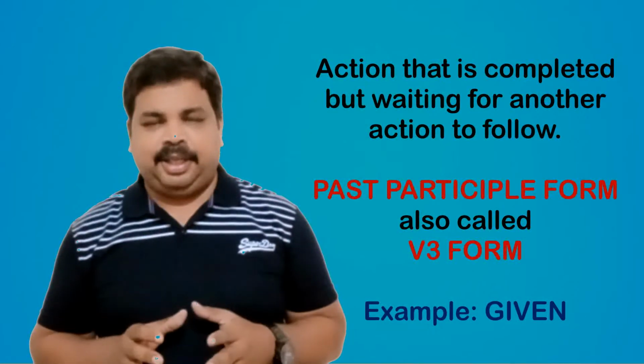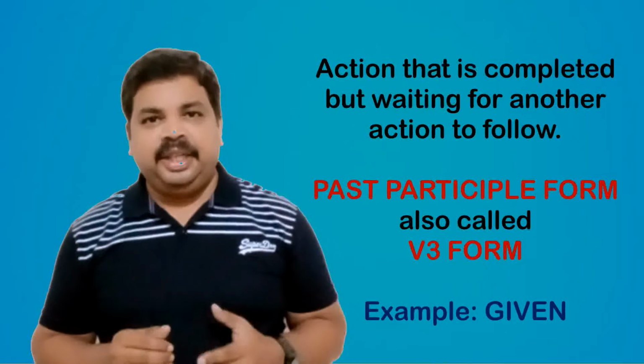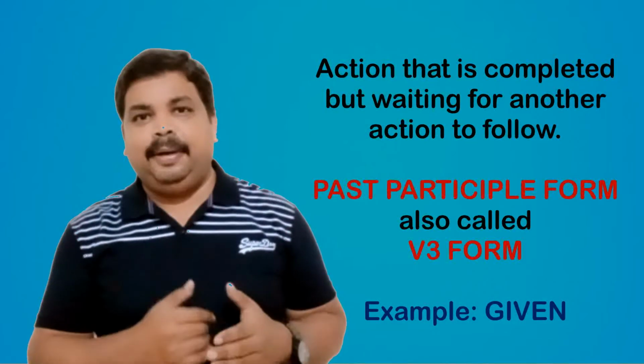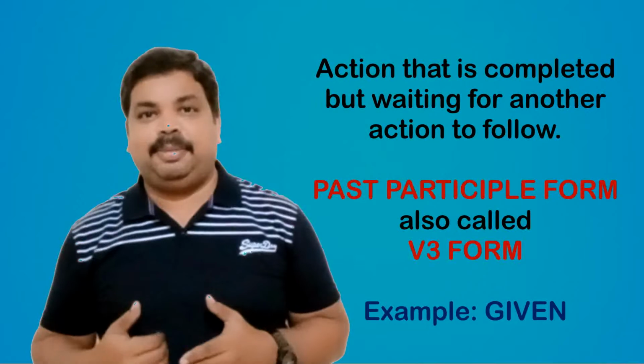We use past participle forms in our sentence to indicate an action that is completed but is expecting some other action to happen next. So I have given my pen to him and I am expecting the next action, that he should return it to me. So given, or the V3 form, is used in such cases.